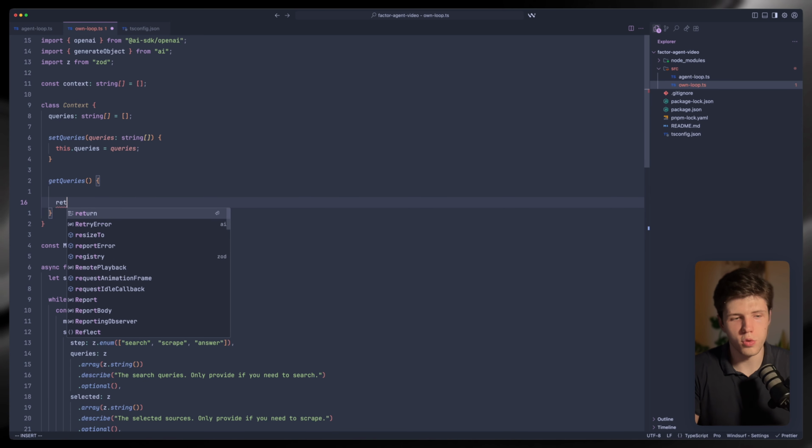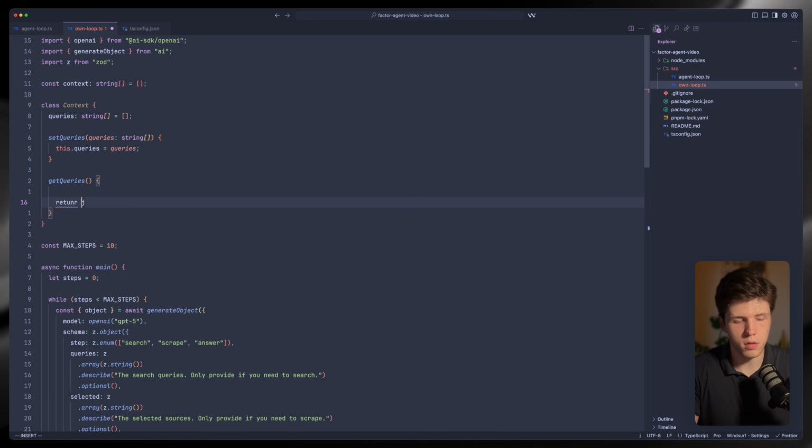But what we will do here, for example, we can format it however we want to give it back to the agent. So for example, we want to format it in XML, and we can easily do that. So the advantage of it is we have full control of what goes into the context and in which format.